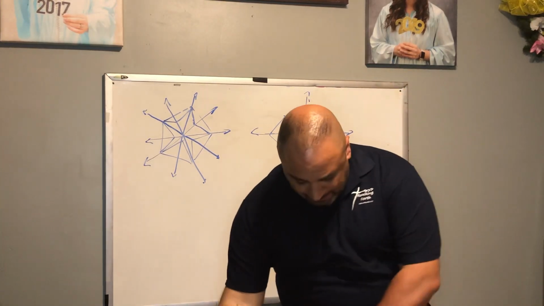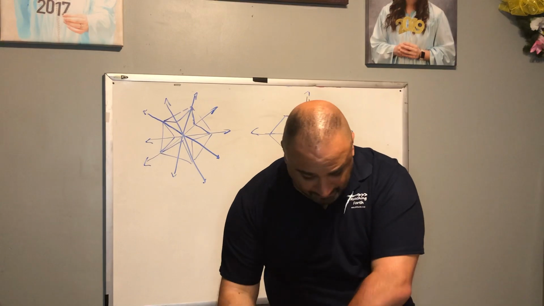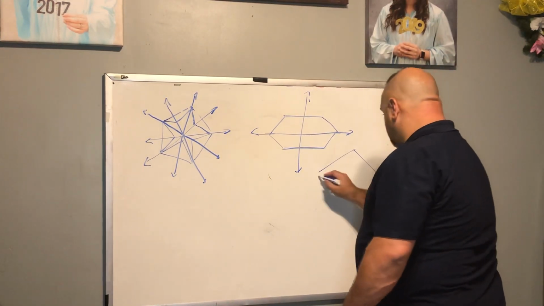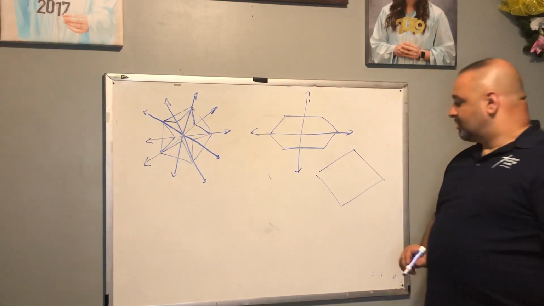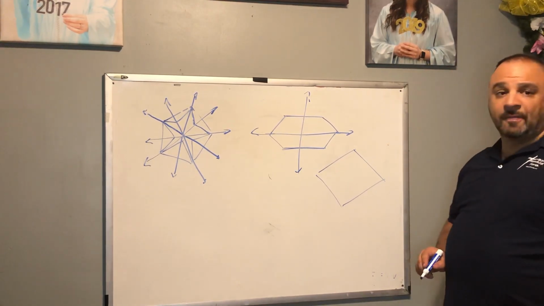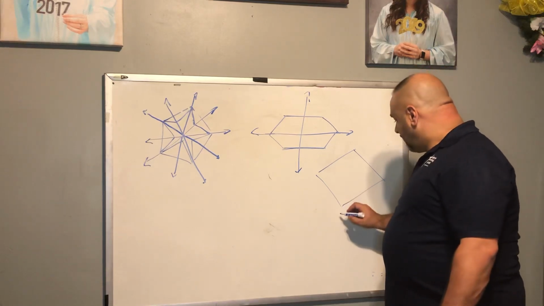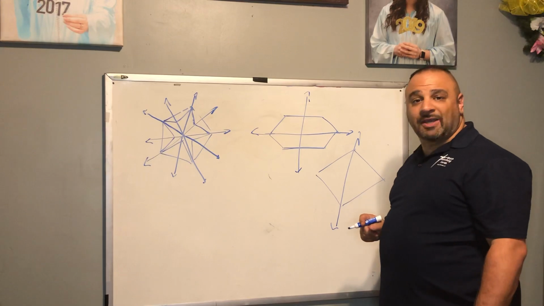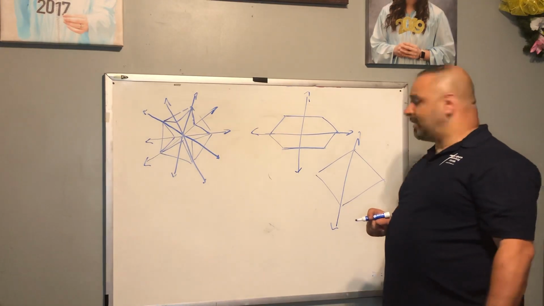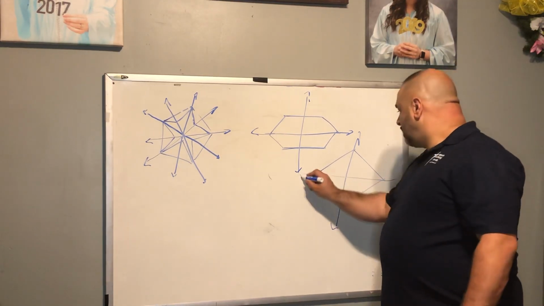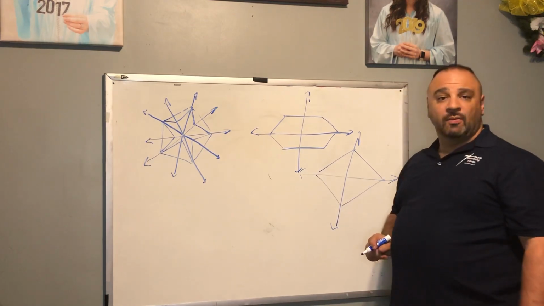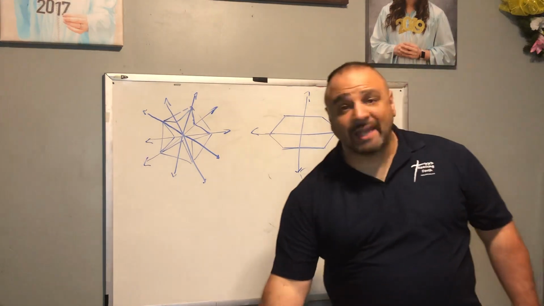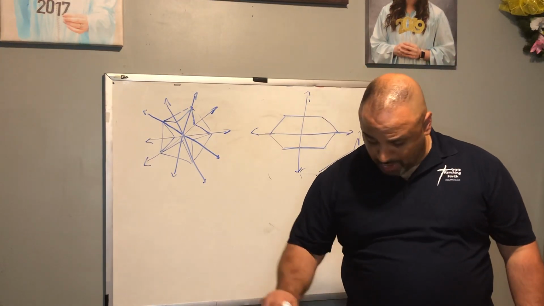Number 8, we have a baseball diamond. I'm just going to draw a basic diamond there. Here, left and right would be symmetric. So that's one line of symmetry. And then if I draw a line here, through there, we have a second line. So we would have 2 lines of symmetry for number 8.